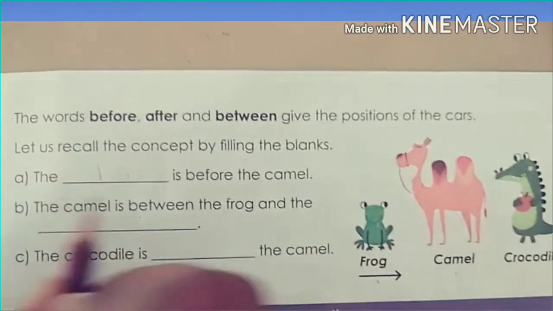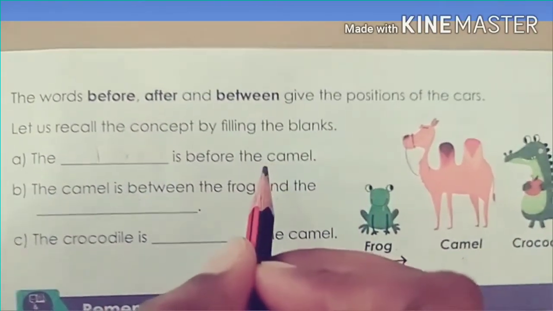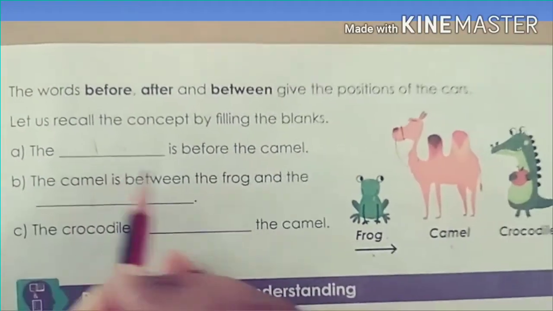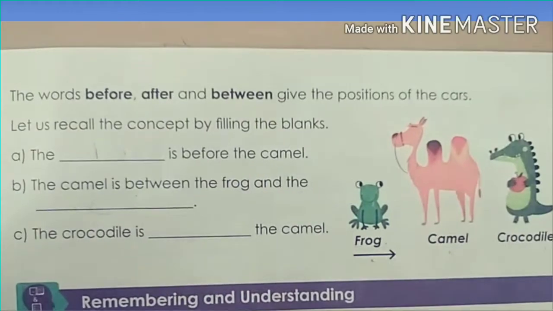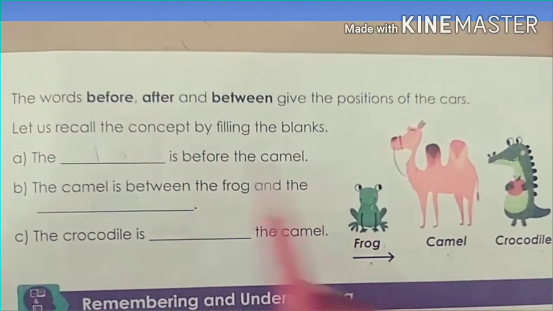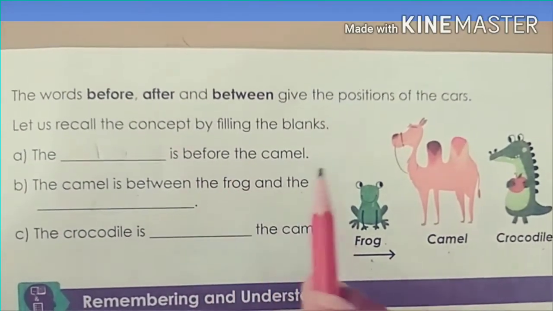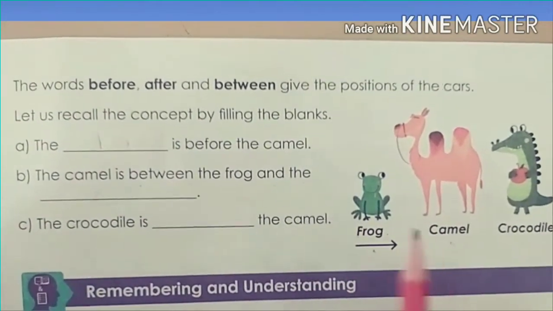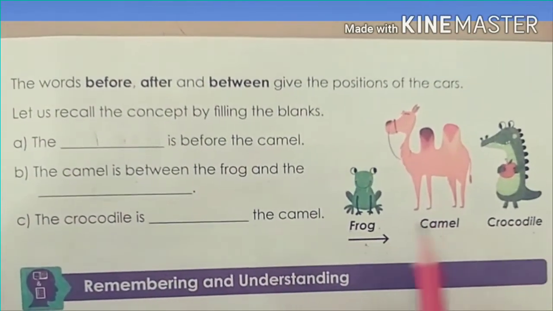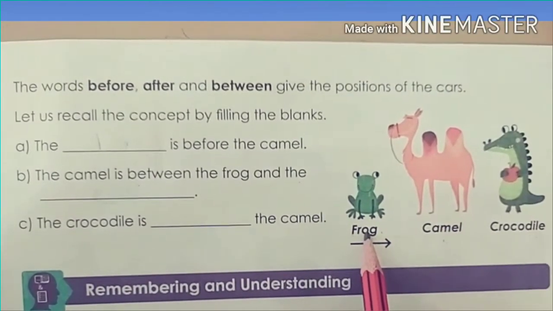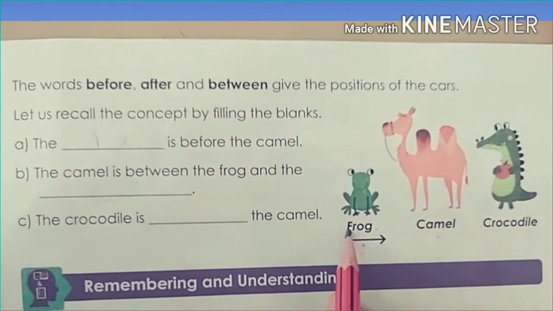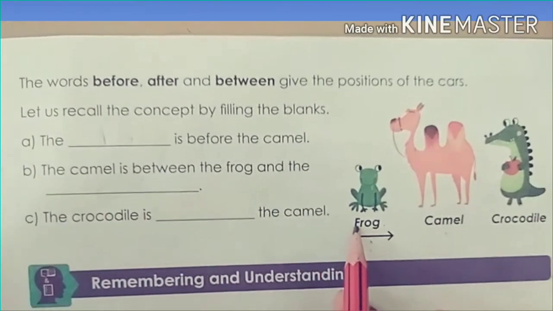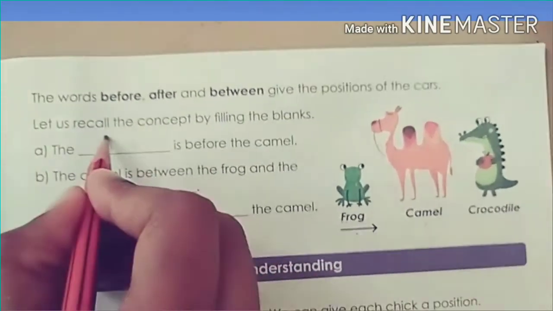Dear students, let us recall the concept by filling the blanks. The dash is before the camel. See children, which animal is before the camel? Yes, the frog is before the camel. So I am writing here frog,